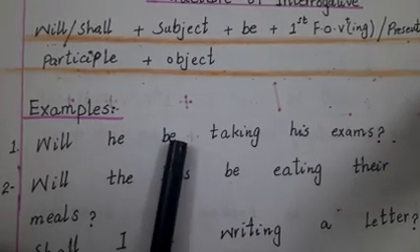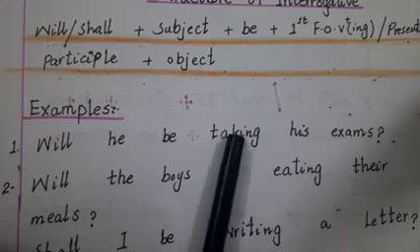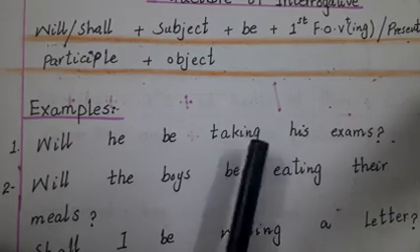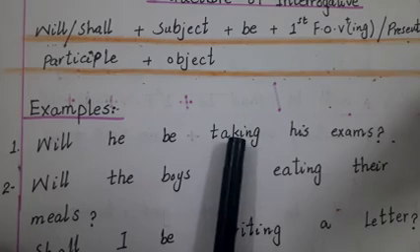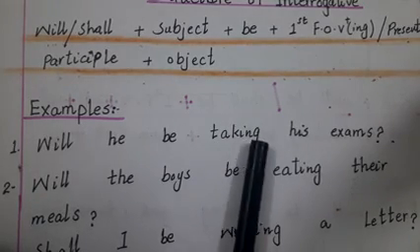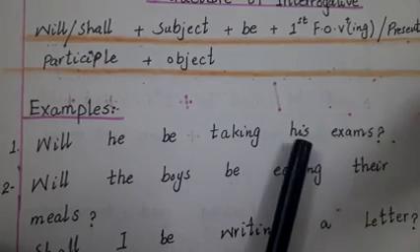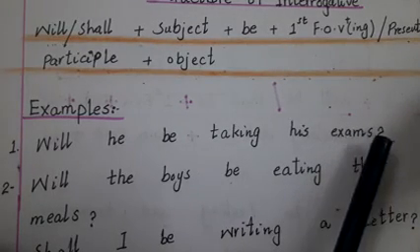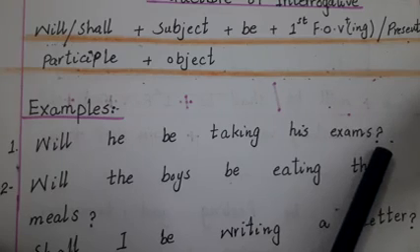Will he be? Then ing form of verb or present participle. Take is the first form, and then we will add ing, taking. Will he be taking his exams? And in the end, very important, question mark.